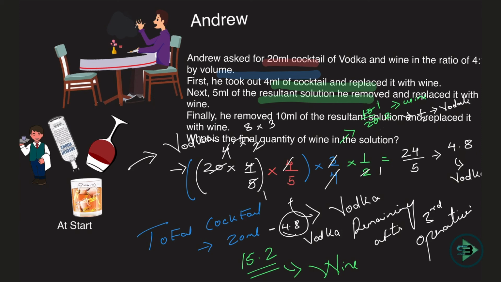Earlier there was only one quantity that was taken out, but even if you take out different quantities, all you have to check is, in terms of percentage, what percentage of the earlier quantity is remaining. So what is actually remaining here? Never look out for something that is being added. That will confuse you because then you will have to deal with many operations. Okay, so that's how you deal with such kind of problem.